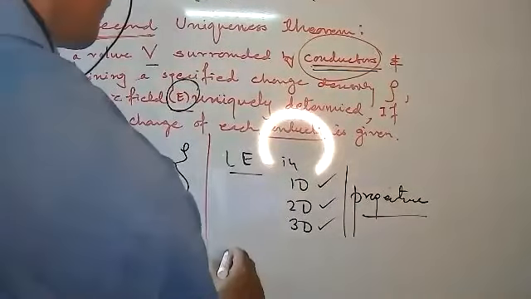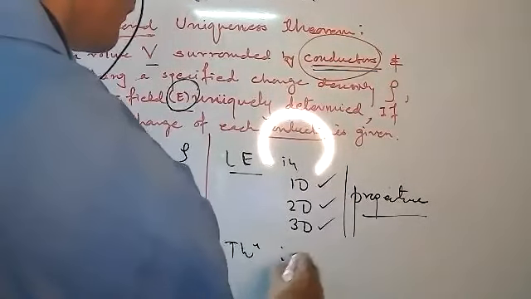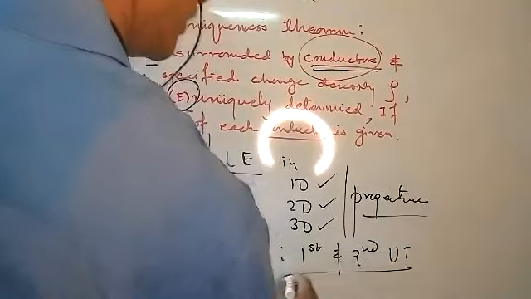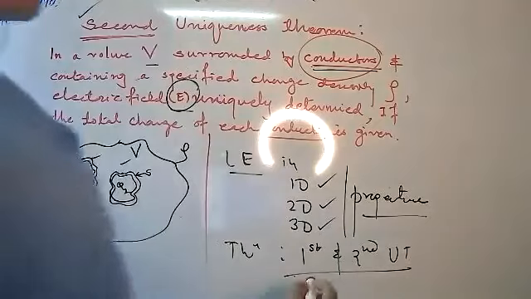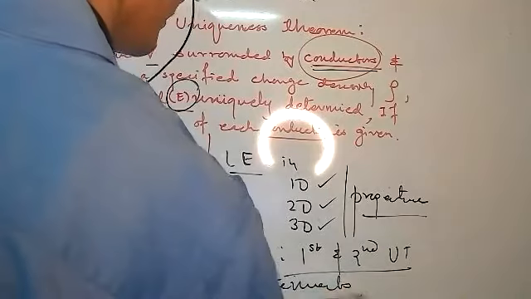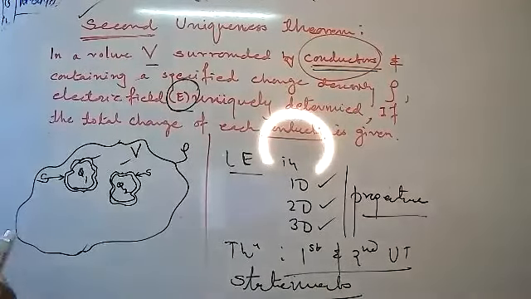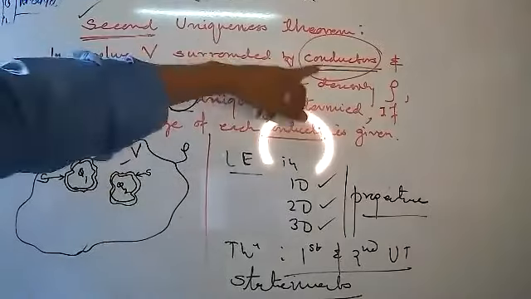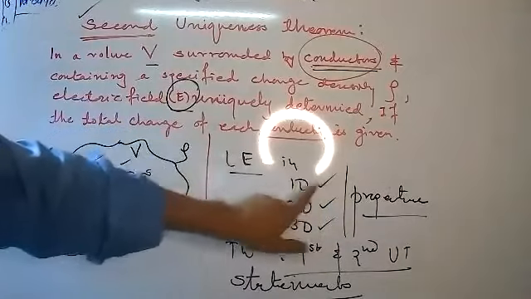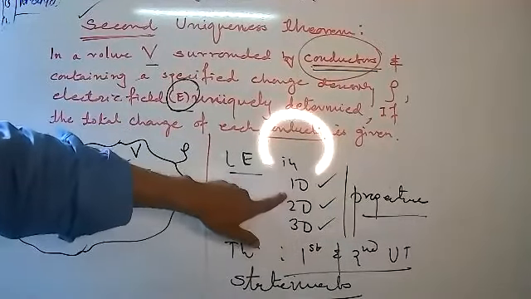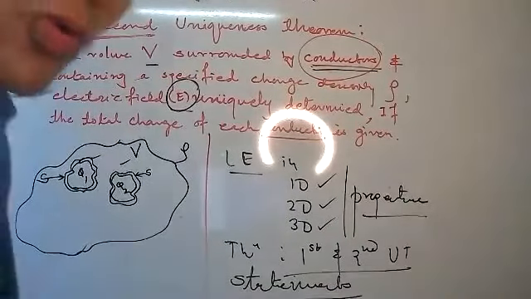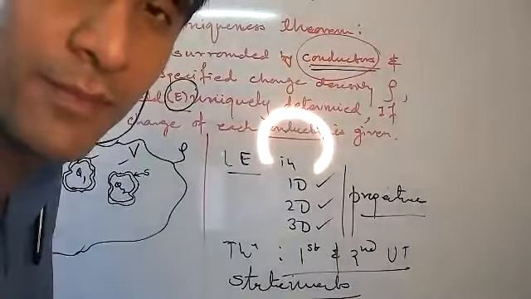Properties, and then the theorems, first and second uniqueness theorem. Only read the statement. There is no derivation. Understood? The second uniqueness theorem is related to conductors. Property 1 is related to V, and the second property is common to 1D, 2D and 3D: it has no local minima or maxima.